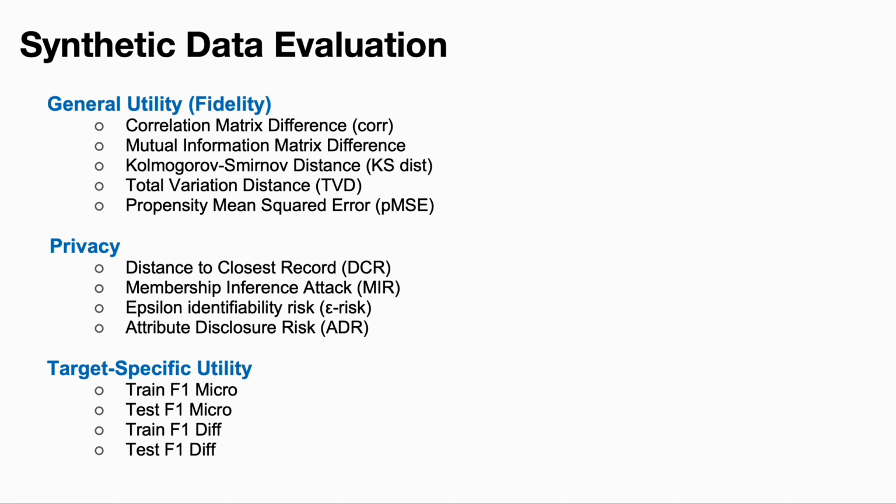We include two general types of global metrics, which are the general utility, also known as fidelity, that comes with 5 different metrics, and 4 different kinds of privacy measures. Additionally, we consider the target-specific utilities, which assess the performance of different synthesis models in downstream applications. And specifically in our context, we select 3 dependent variables with different classification models.